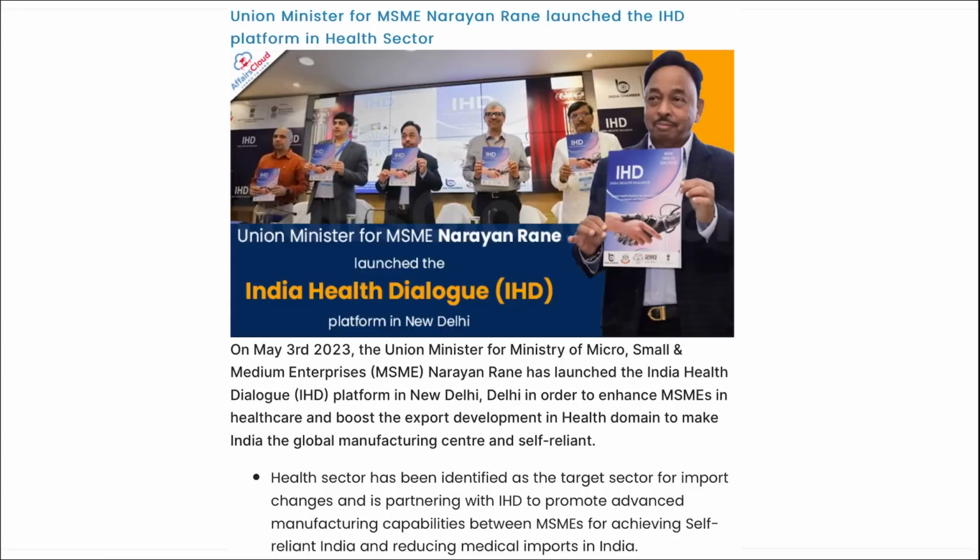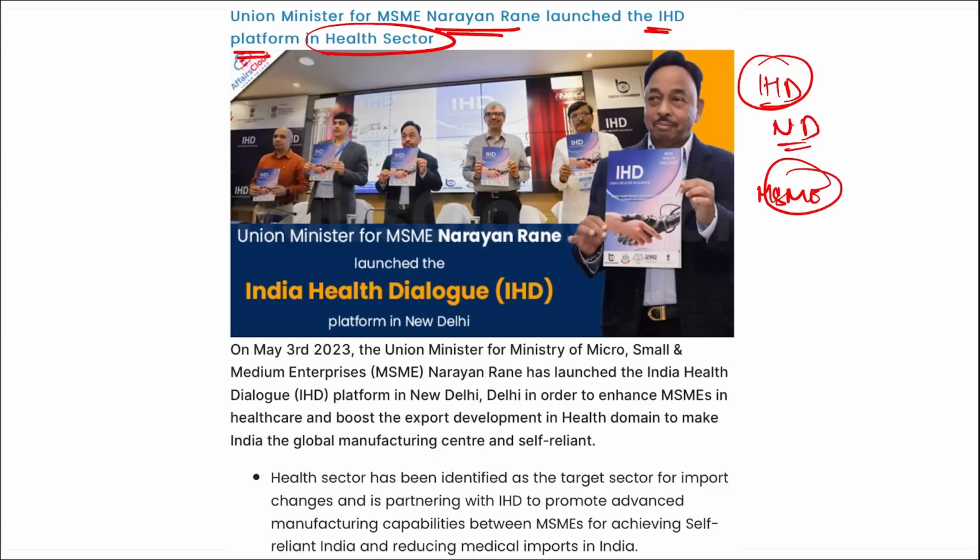Next is Union Minister for MSME Narayan Rane has launched the IHD platform in healthcare sector. I repeat, Union Minister of MSME Narayan Rane has launched the India Health Dialogue IHD platform. It was launched in New Delhi and it was launched to enhance the MSME in healthcare and boost the export development in healthcare domain to make India the global manufacturing center and self-reliant.